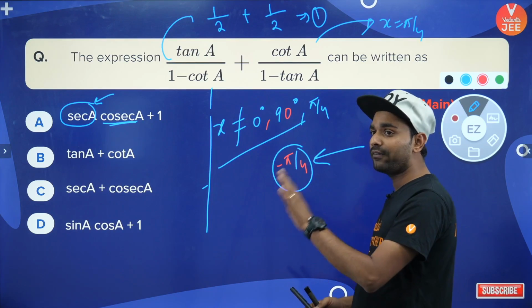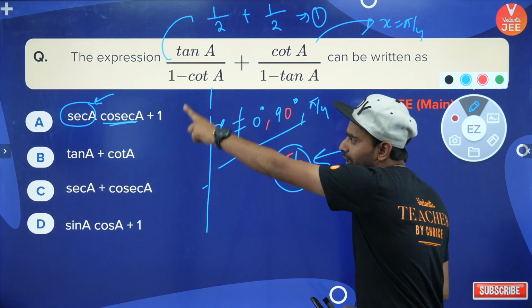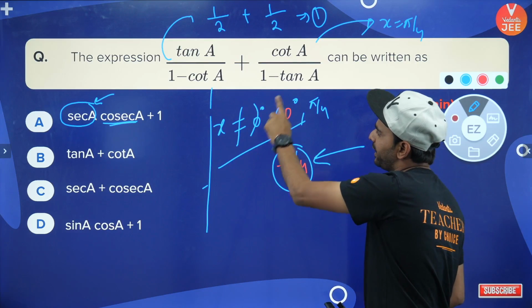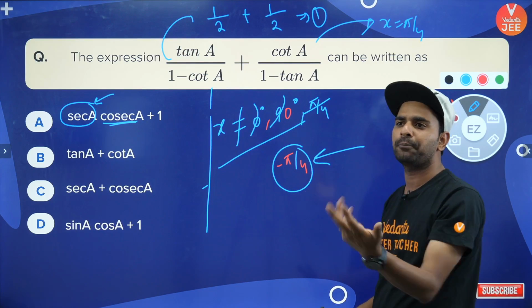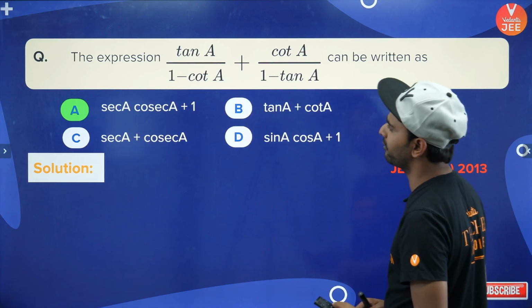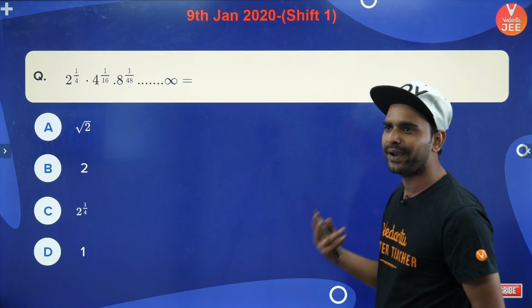But what I am always suggesting guys, always see the domain in the question and in the options whether it is defined or not. So from there I can ignore 0 degree, 90 degree and pi by 4. Hence I can put minus pi by 4, or I can put pi by 3 also, pi by 6 also. These values also will give me the answer of the problem. Alright, so try to do the questions like this.